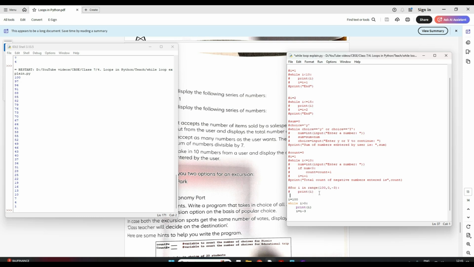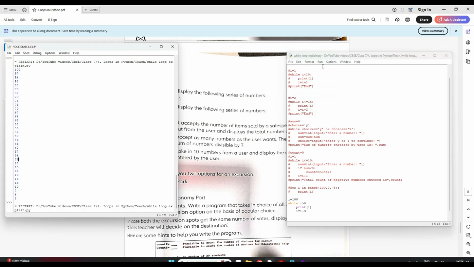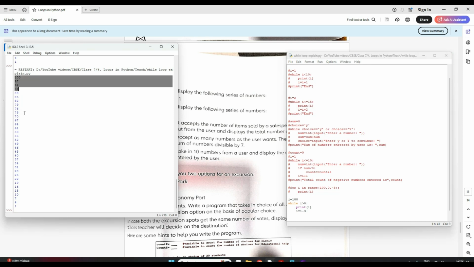Simple thing. See, the same thing I have just converted into the form of a while loop. Because we have a condition, I have taken the start as 100, the decrement in the step of minus 3, so I is equal to I minus 3, and my condition will be to go on till I is greater than 0, because I have to take till 0, right? So let's see if it works for us. Yeah, see, it worked. So the same thing you could have written in both for and while.